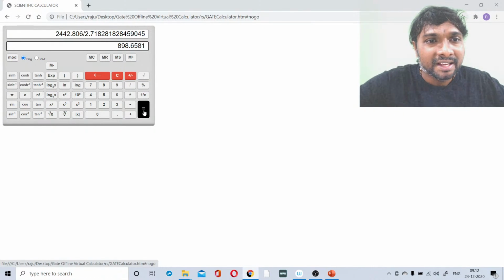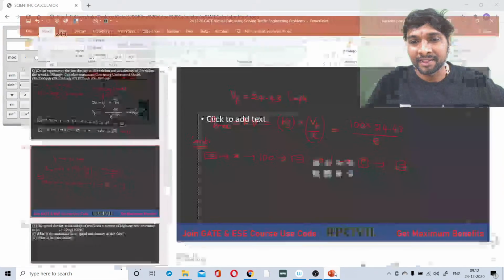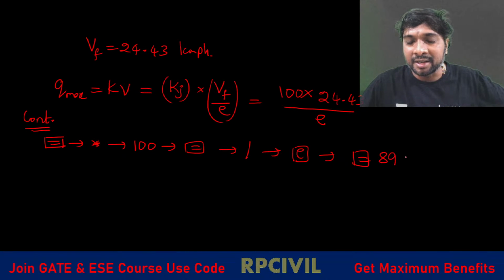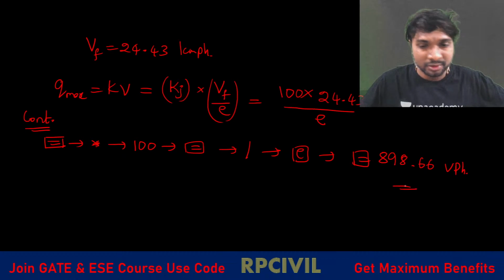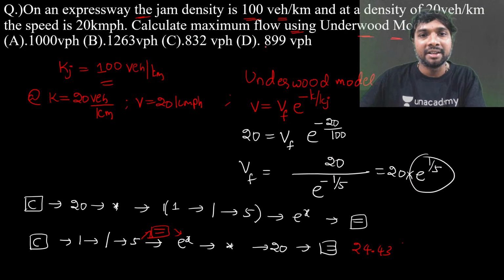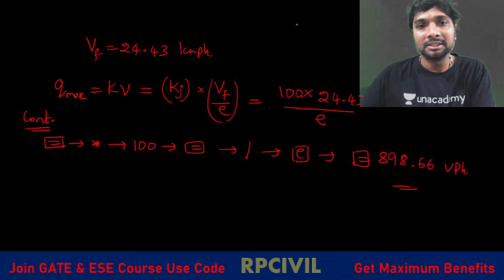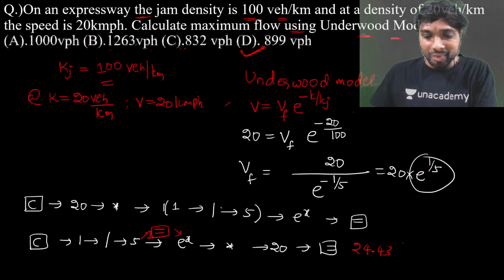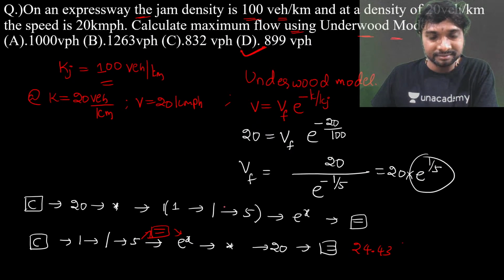So what is that you are getting? 898.66. Yes, na? What is that? Answer you are getting? 898.66 vehicles per hour. So this is your Q maximum, right? 898.66 means what is the nearby answer? 899 is there. So is that clear to all of you, that using the exponential model to find out the maximum flow using the virtual calculator?